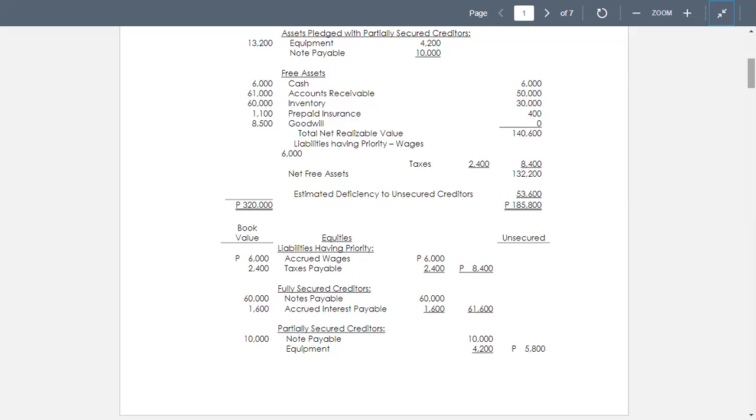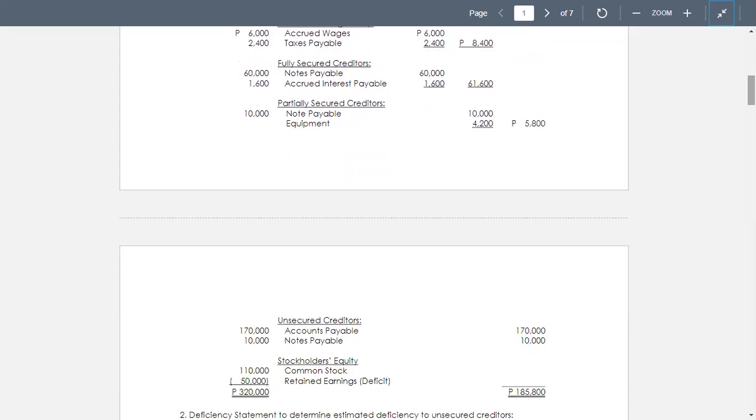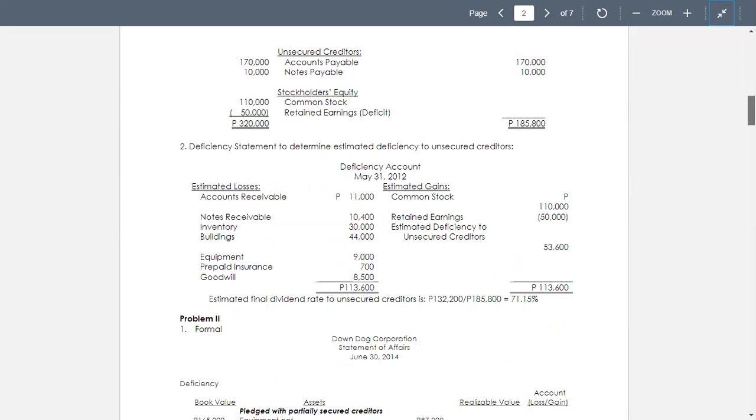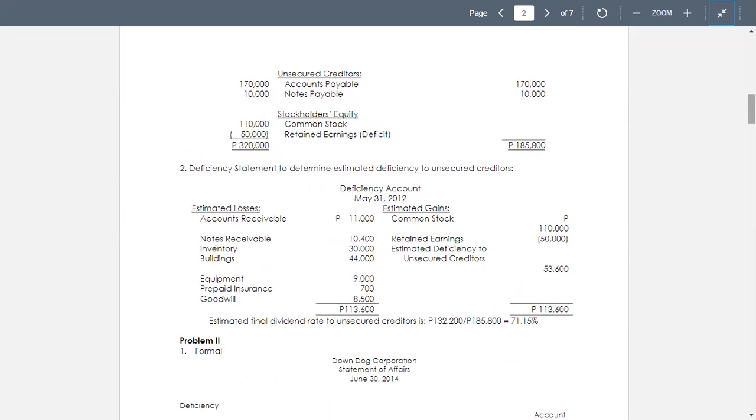The partially secured creditors: notes payable amounting to 10,000, secured by the equipment in the amount of 4,200. In other words, there's still an unsecured amount of 5,800. The unsecured creditors: accounts payable given is 170,000.